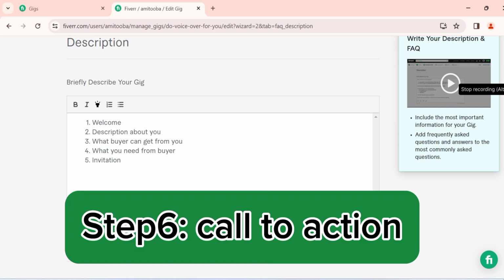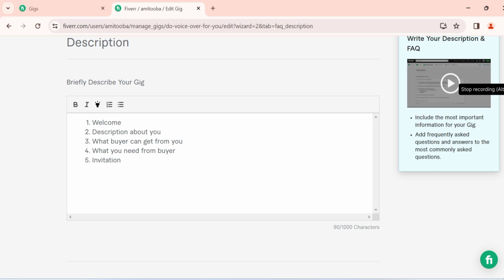And then end your description with a strong call to action, which encourages buyers to place an order or contact you for more information. Make it easy for them to take the next step towards working with you.